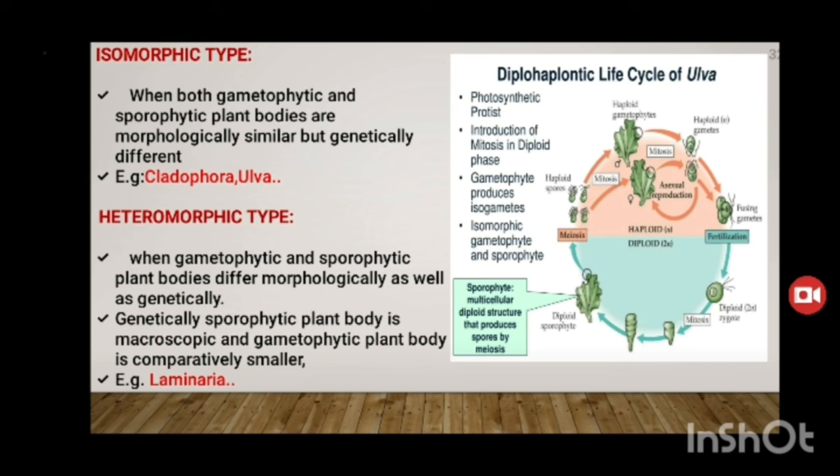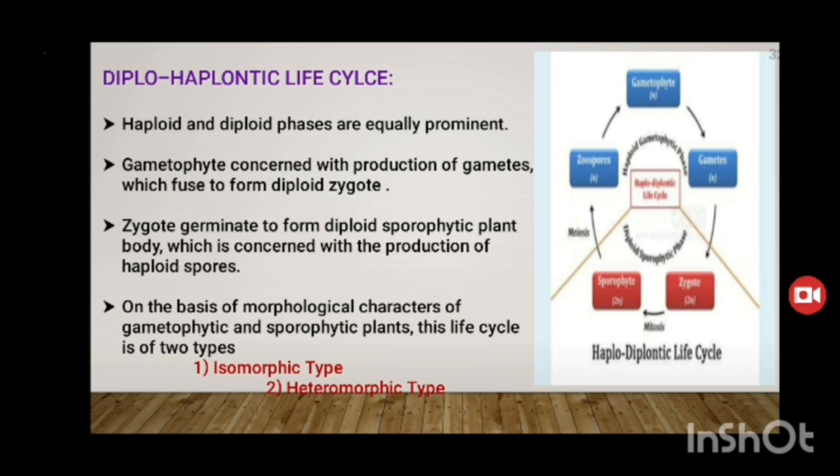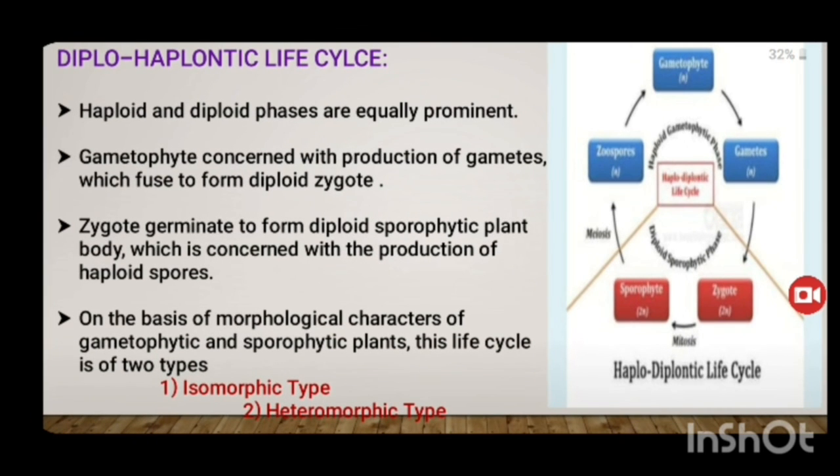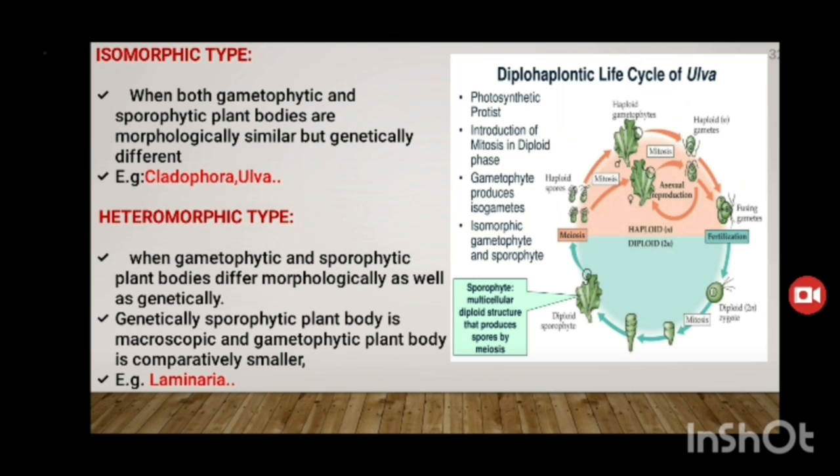Example: Laminaria. We can see the gametophyte produces the gametes, male gametes and female gametes. Then the zygote will form. After that, it undergoes mitosis and the sporophyte will form. Then the zoospores are formed. That is the next step to grow a new plant.